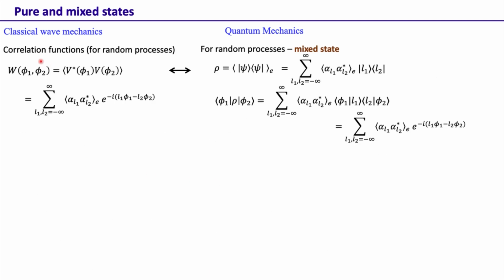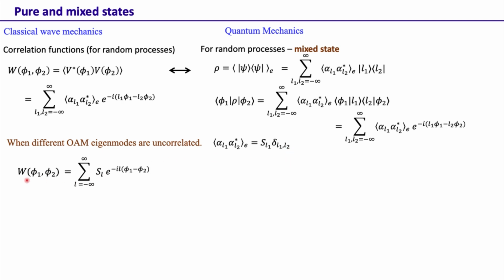Okay, so now that we know that the correlation function in classical wave mechanics and the density matrix element in quantum mechanics play a very similar role, let's look at one special case, when the eigenmodes are correlated. At least in this example, we know that this α_L1 α_L2* ensemble average just becomes a delta function, S_L1 δ_L1L2. That means this quantity is 0 if L1 is not equal to L2, and this quantity is equal to S_L1 when L1 is equal to L2.